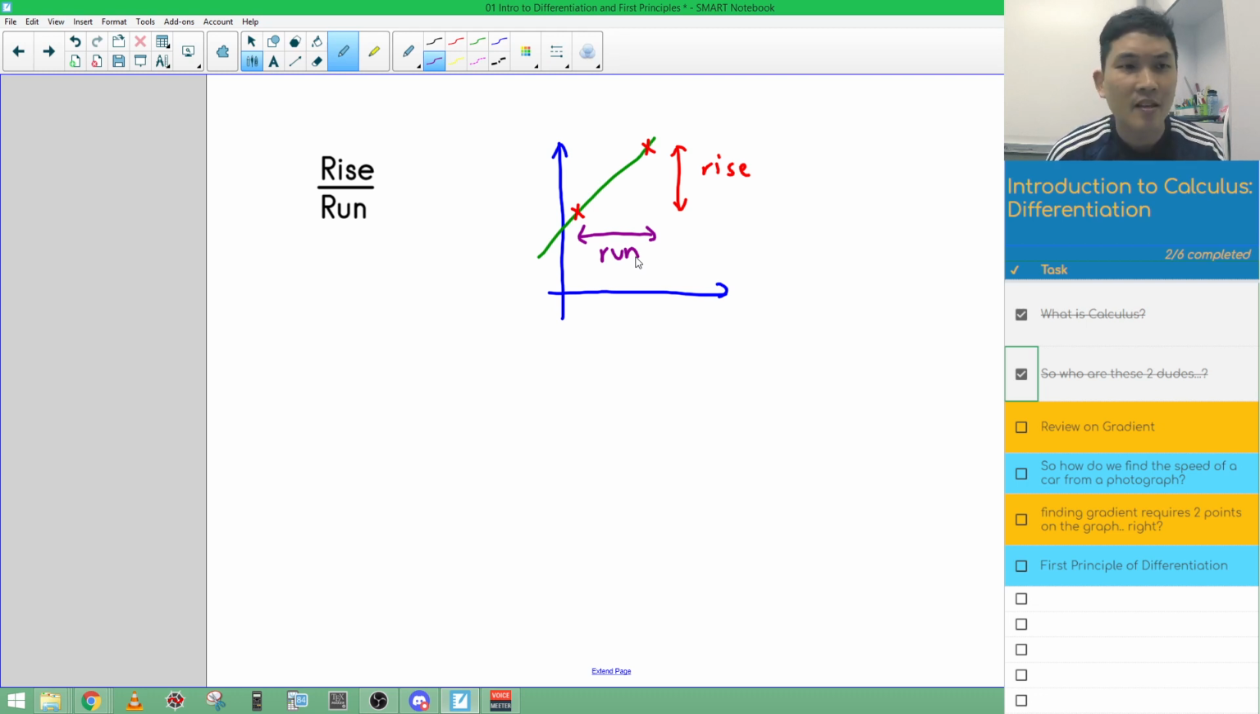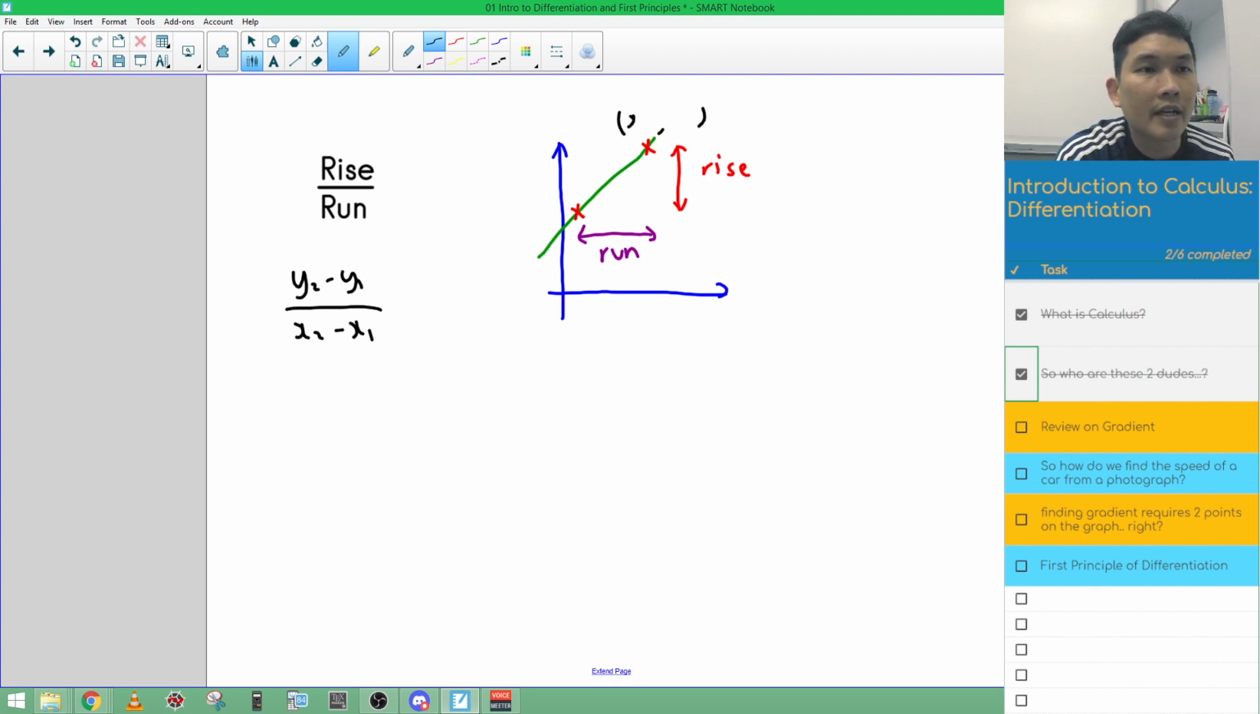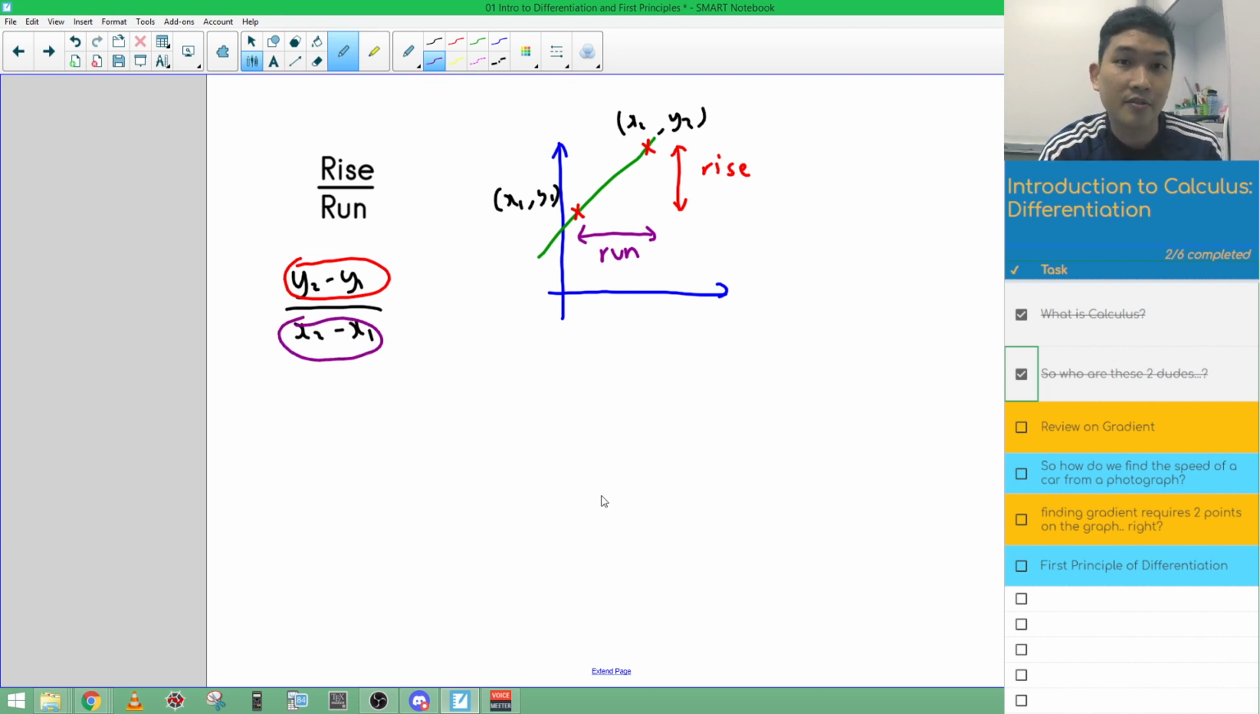Some of you might know this as a formula, which is y2 minus y1 over x2 minus x1. For example, say the point over here has a coordinate of x2, y2, and the other coordinate here is x1 and y1. You can see very clearly that y2 minus y1 is nothing but the rise. It is the change in the vertical distance, and x2 minus x1 is the change in the horizontal distance. So what you learned is no different from rise over run.